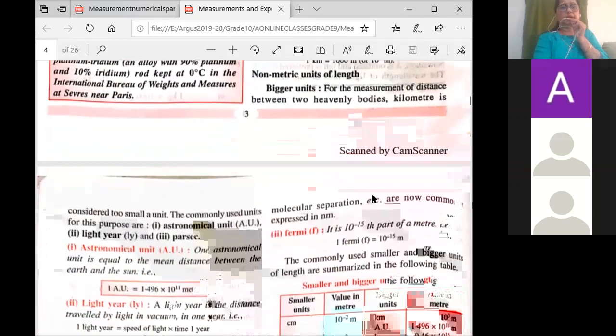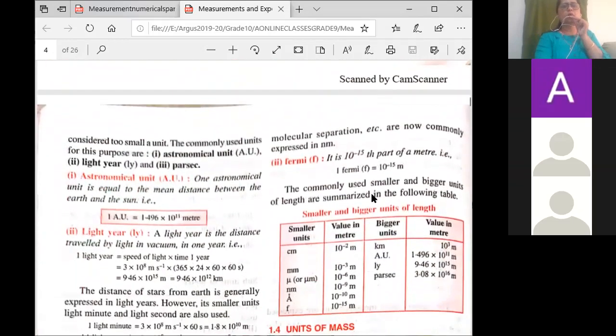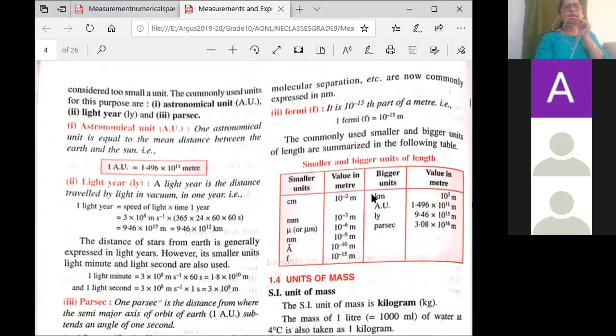So the bigger units of length are given here. One is the astronomical unit, AU. Another is the light year, given as LY. And the third one is the parsec. Here, what do you need to know? You just have to learn the values for light year and for astronomical unit.